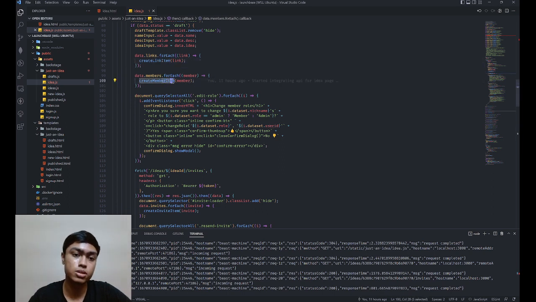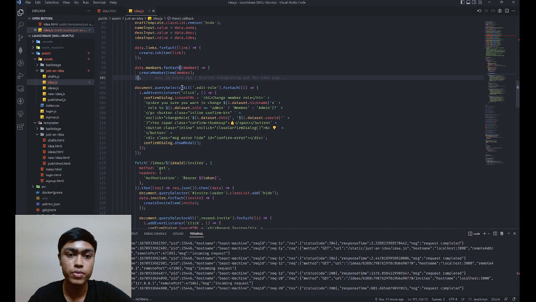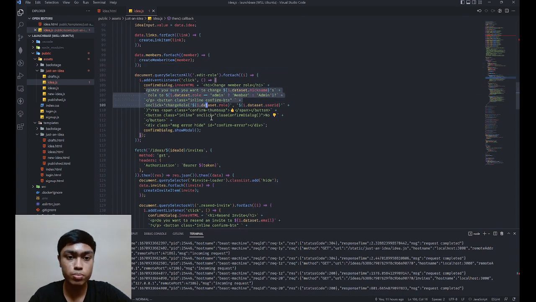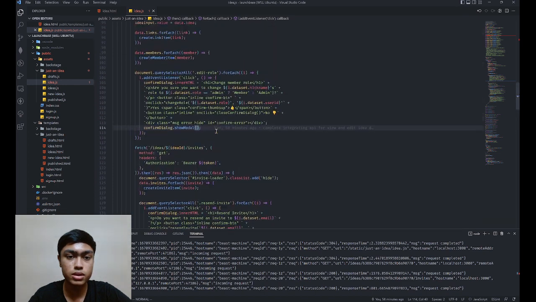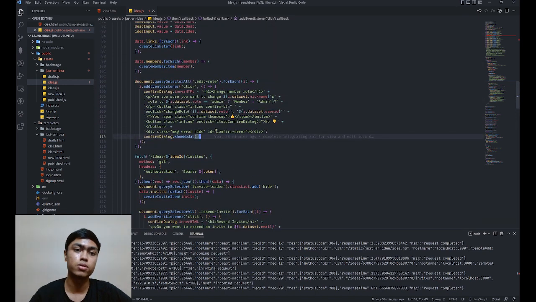Similarly, for create member item, there's another function. You can scroll down and check that. And then this, you will be seeing quite a few times, this kind of code. So this is the content of the confirm dialog. You would have noticed that every time I click on those small emoji buttons, I have this dialog box that comes up. So that confirmation dialog.